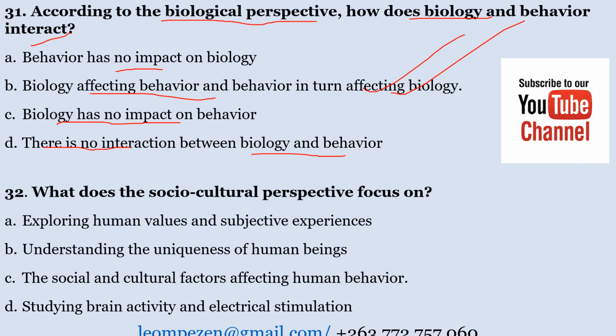Number 32. What does the socio-cultural perspective focus on? A. Exploring human values and subjective experiences. B. Understanding the uniqueness of human beings. C. The social and cultural factors affecting human behavior. D. Studying brain activity and electrical stimulation. The correct answer here is C.